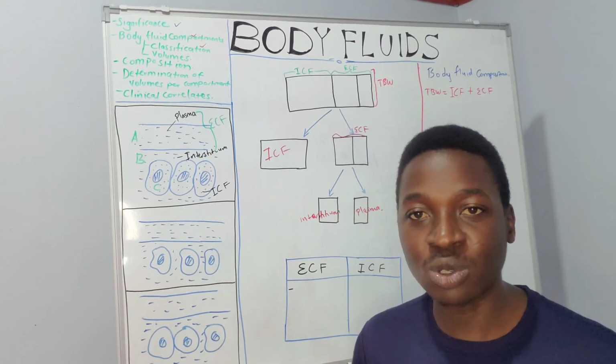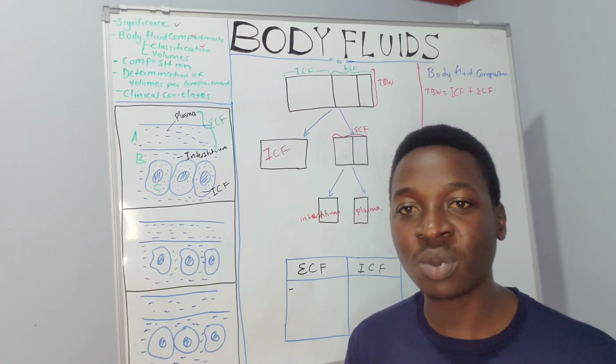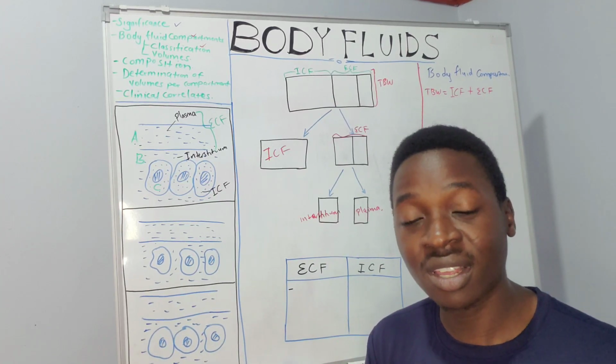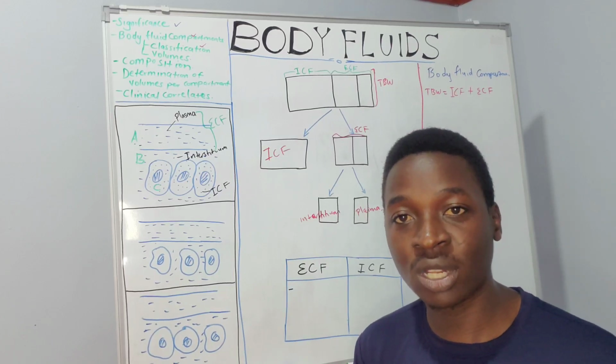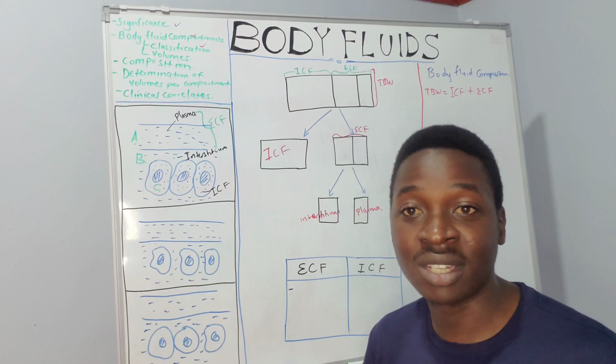The neonate has more total body water because they have less fat, and they are still very young, with fewer solids or tissues compared to an adult male who has built a lot of mass and tissue.